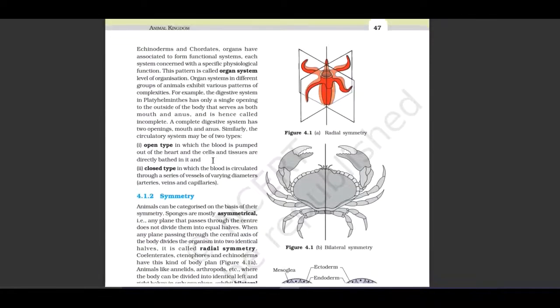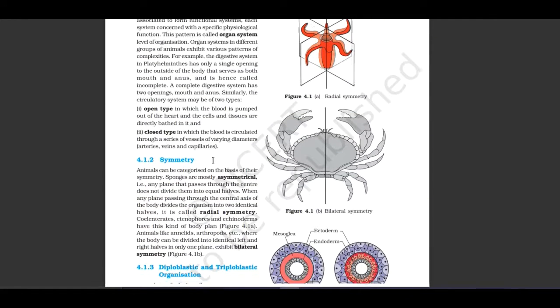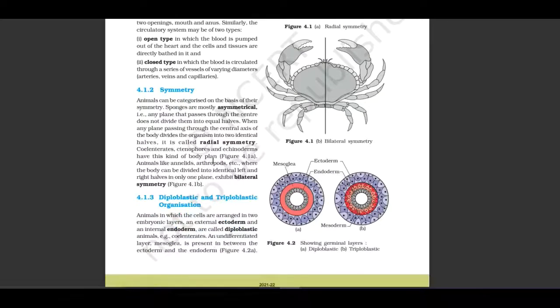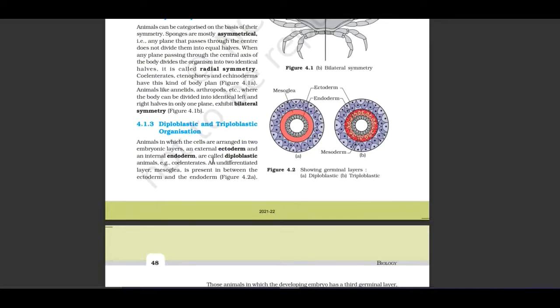Here they have shown the radial symmetry and bilateral symmetry, and the germinal layers. This is diploblastic, with ectoderm and endoderm present and an undifferentiated mass of cells called mesoglea. This is triploblastic. Here the three germinal layers, ectoderm, endoderm, and mesoderm, are present.